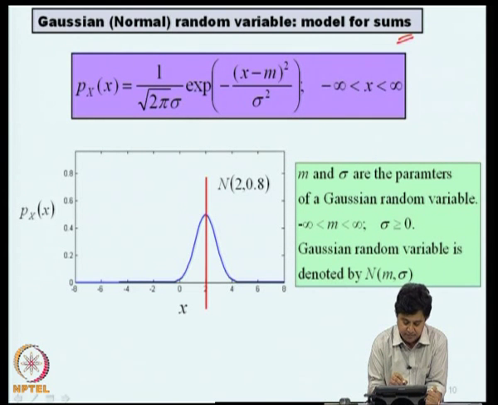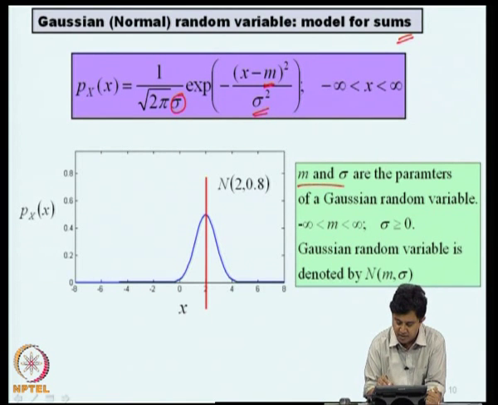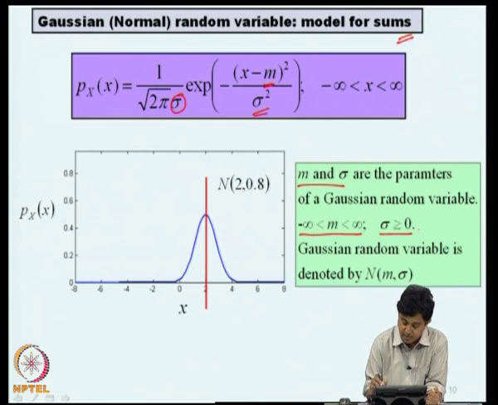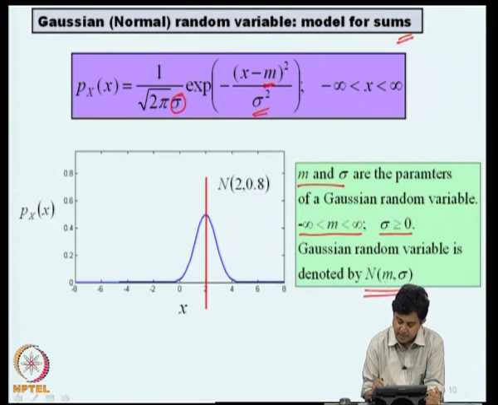So, here there is an exponential function and the square of the state variable is here. There are two parameters, one is appearing here, that is m, and other is sigma, which also appears here. X takes values from minus infinity to plus infinity. So, here the sample space is the real line and there are two parameters m and sigma. m itself can take values from minus infinity to plus infinity, whereas this parameter sigma has to be non-negative. A Gaussian random variable is denoted by N(m, sigma). N is for this word normal.